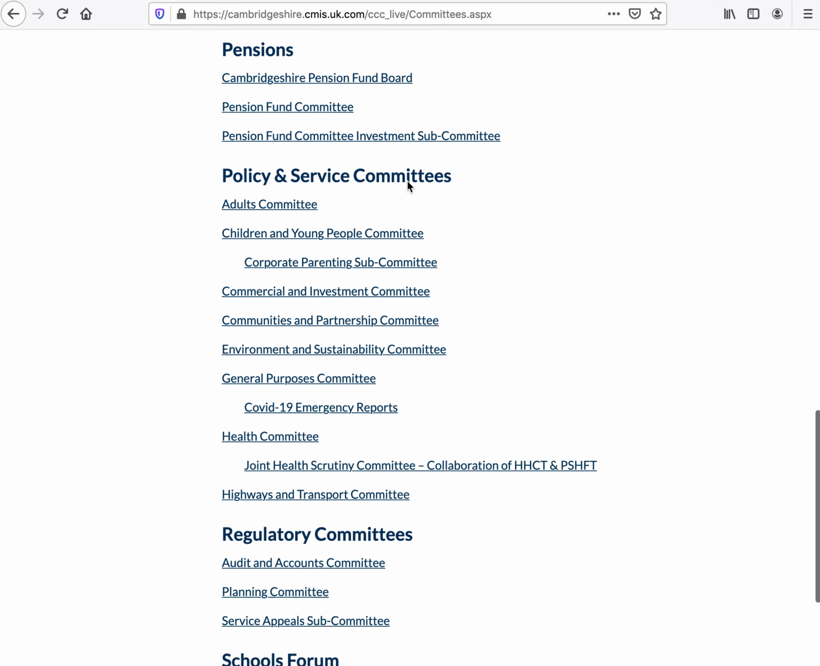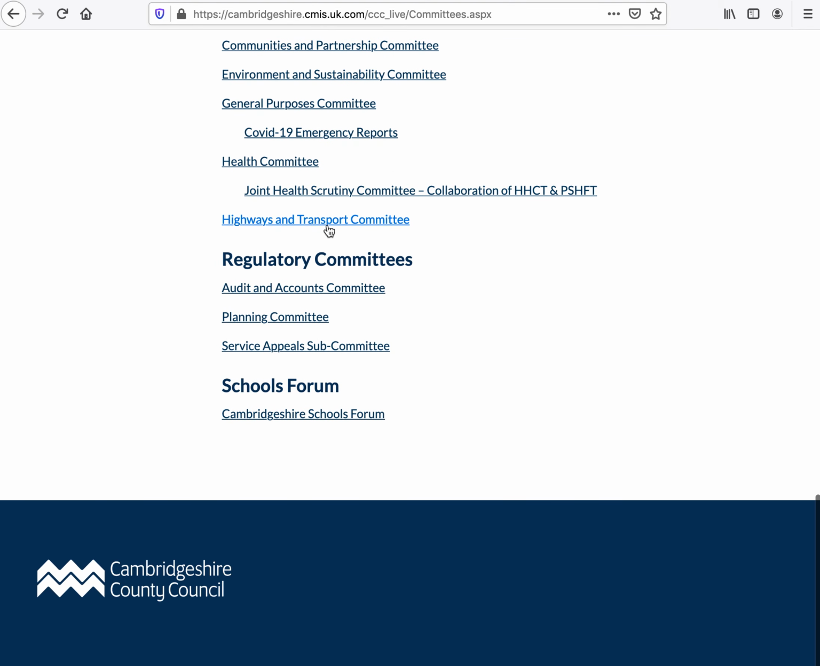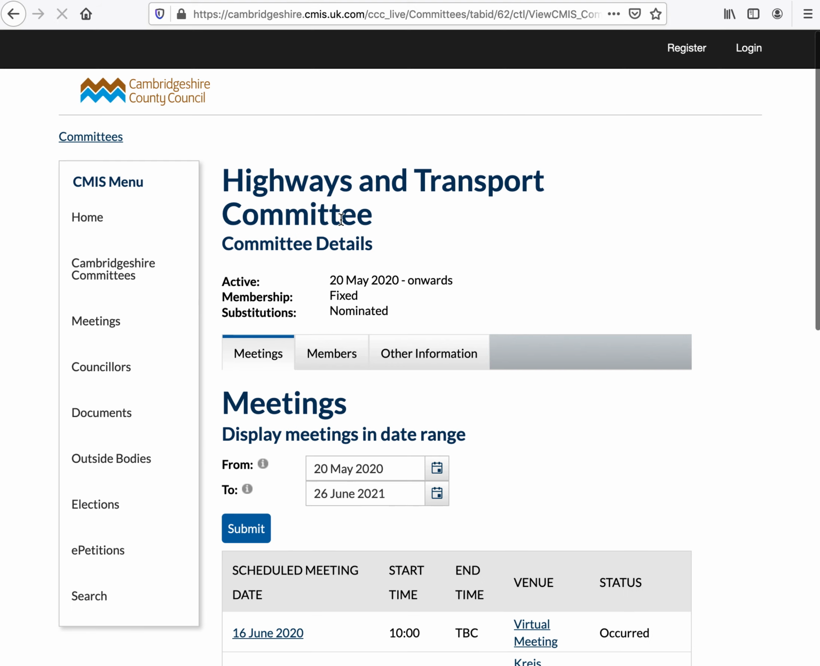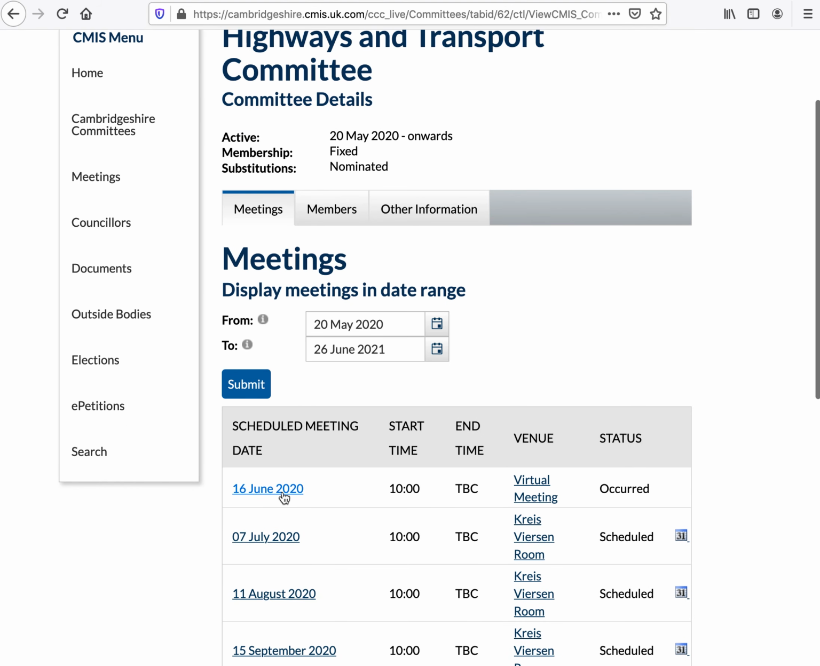But in fact, I do. I have to keep going all the way down. And down here is the current Highways Committee, which is listed. And if I click there, I can see a meeting on 16th of June, which actually contains the papers that I was interested in, wanted to find this morning, on the COVID changes to the allocation of highway space and the closure of roads to certain types of traffic in Cambridge, which is what I was looking for.